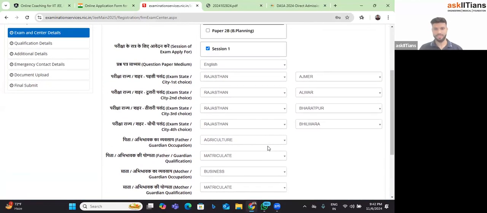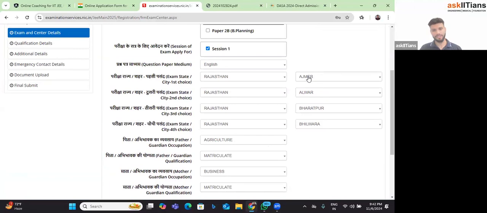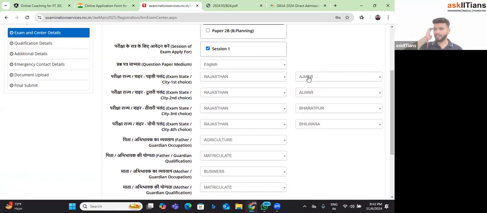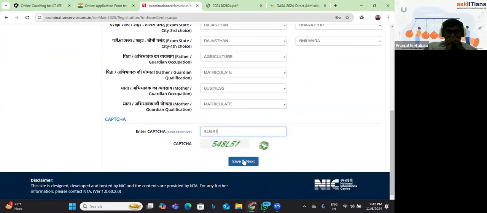That's a good question. Now the question is about the priority. Generally JEE will write that they cannot assure that your first center would be given to you, whatever choice you have filled. But outside India, I can vouch for this: generally students will get whatever center they feel is their first choice, 99% this time. So don't worry about that. In India it's different because there is a lot of crowd. Outside India, the crowd is pretty less. So you will get the center you choose as your first choice.